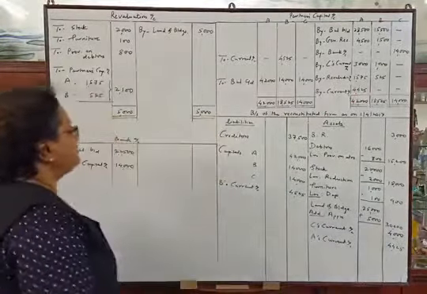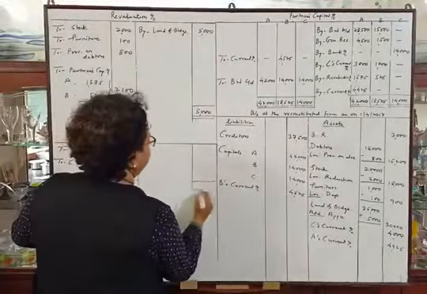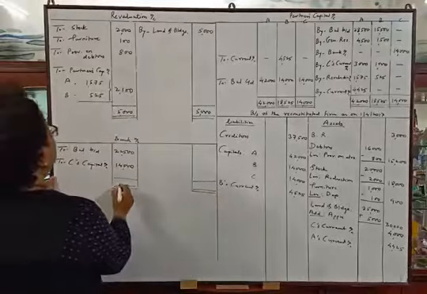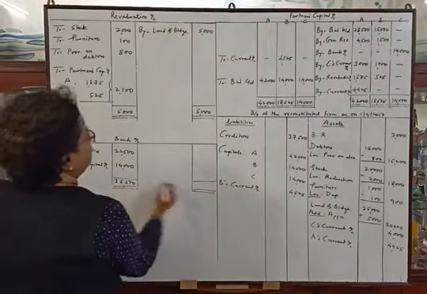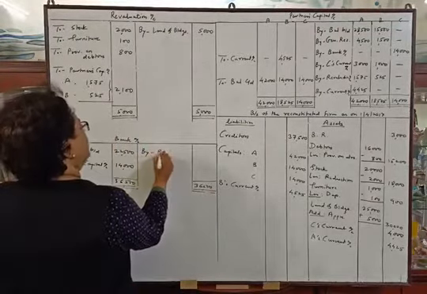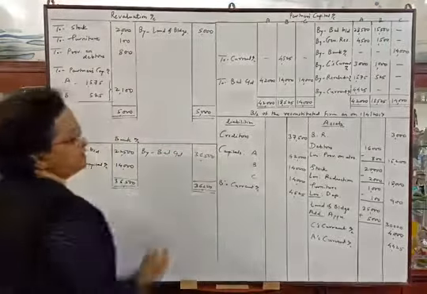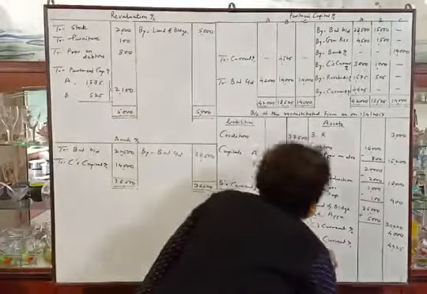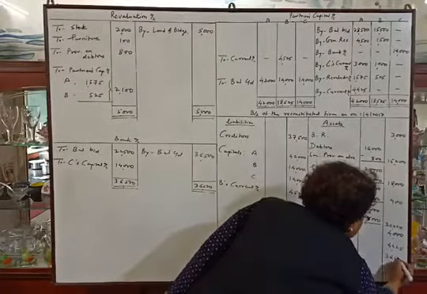Okay. Now we will tally cash account. Total is 36,500. So the balance will be by balance carried down 36,500. We will transfer this balance in asset side, cash account 36,500.